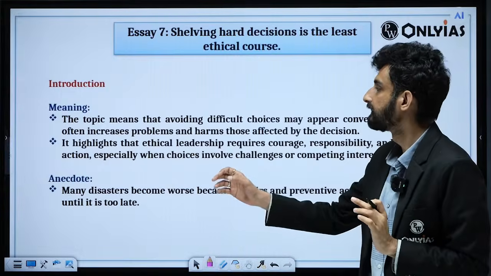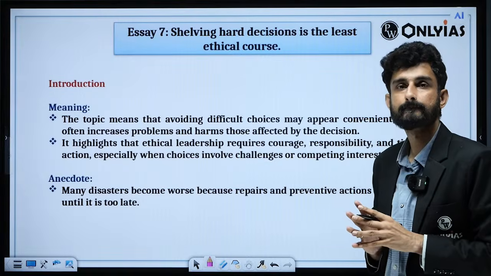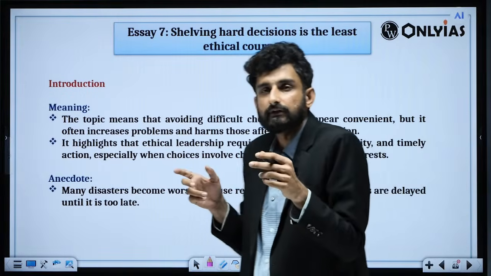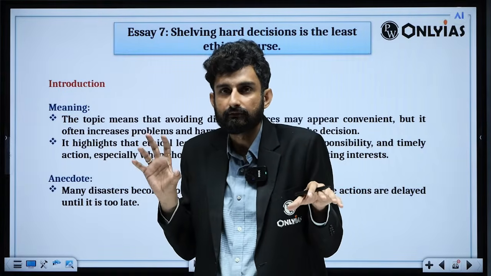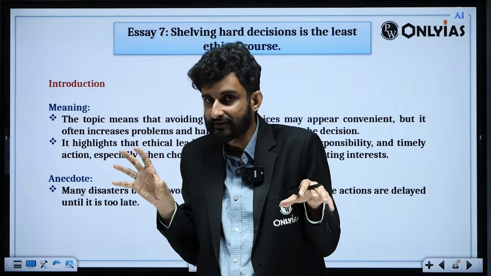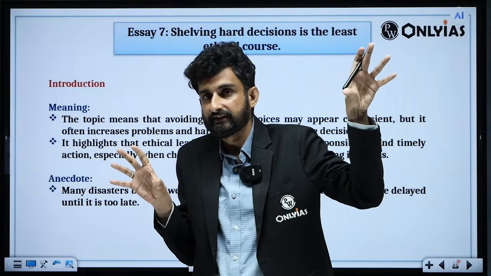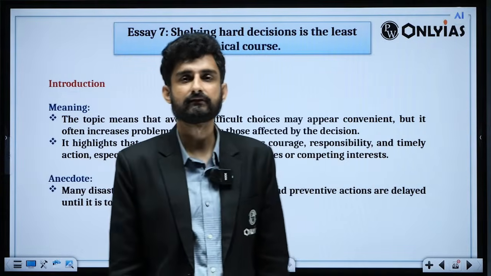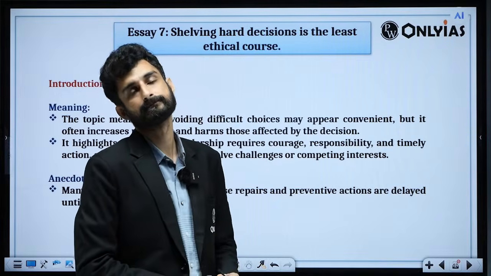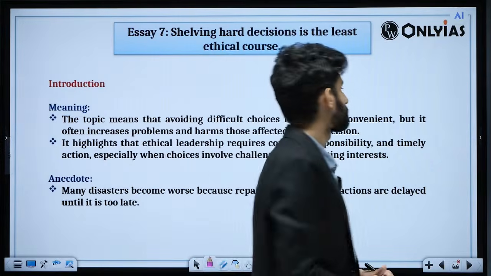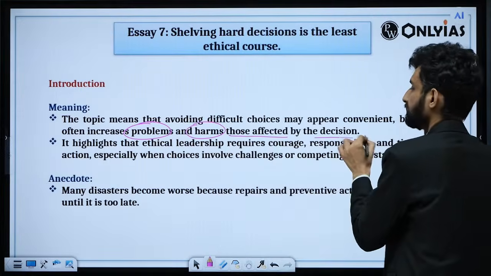The topic means that avoiding difficult choices may appear convenient. Example, a nation like India, let's say, not taking today the hard decision of structurally changing its education system to align with the artificial intelligence reality might be a convenient option, an option which goes with comfort, but in the longer run it can give more troubles than comfort. It often increases problems and harms those affected by the decision.